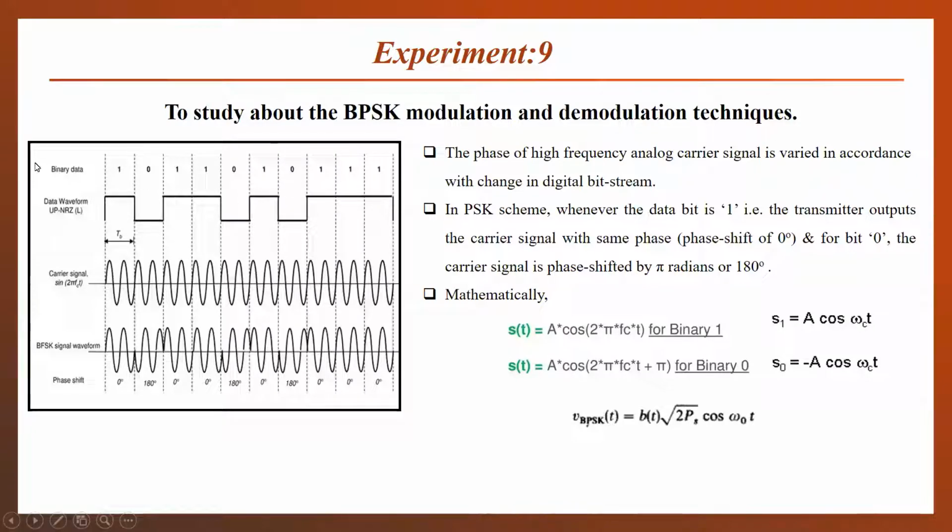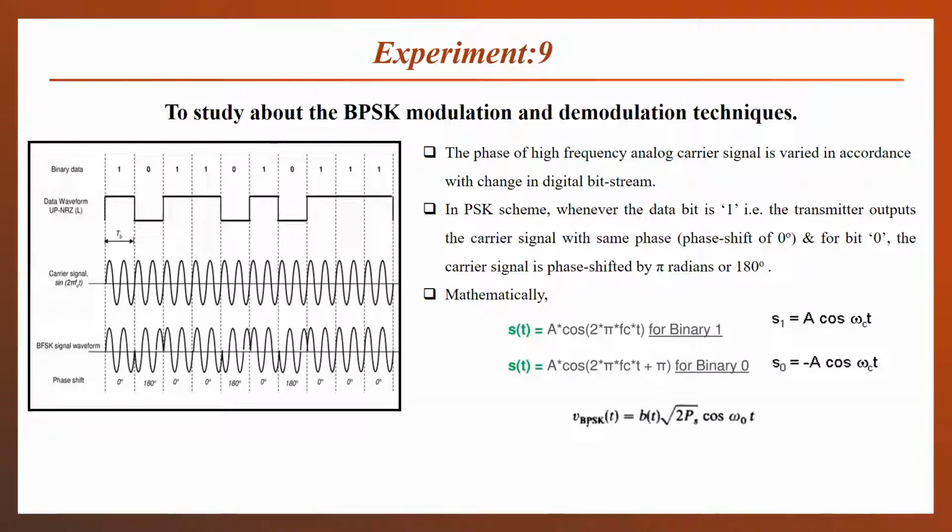Binary data is present here, but we have to transmit the negative carrier signal for the bit 0. How will we achieve it? Earlier in ASK, we transmitted a unipolar signal, that means 1 volt for the 1 bit and 0 volt for the 0 bit. But here a bipolar signal will be used.